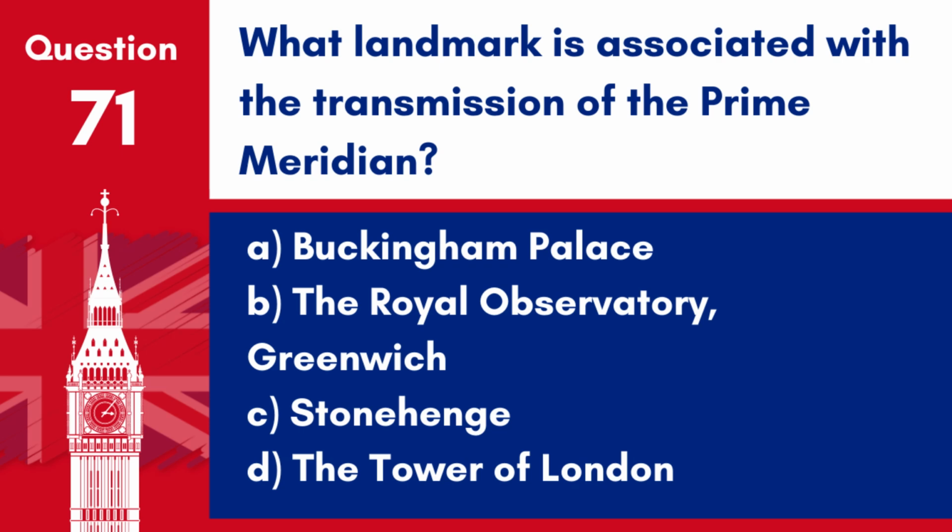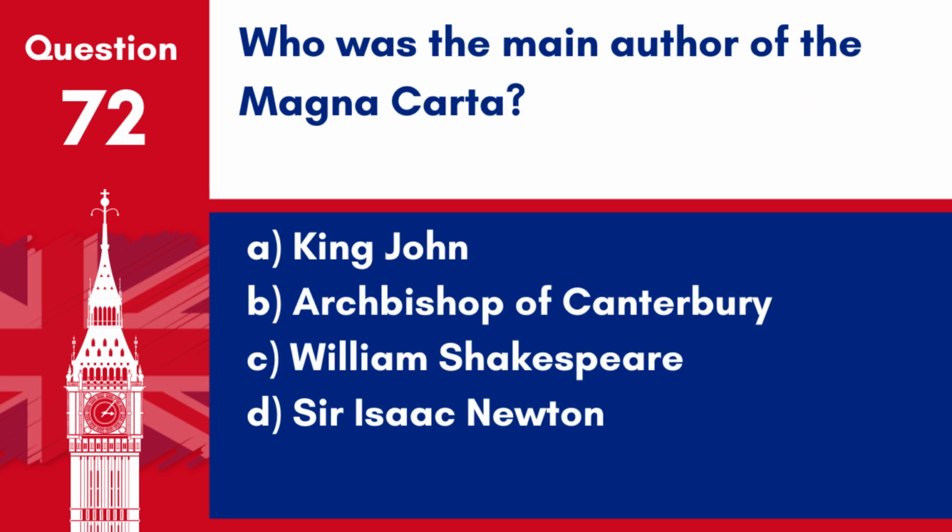Answer: B. The Royal Observatory, Greenwich. The prime meridian, the reference line for Greenwich Mean Time, passes through the Royal Observatory in Greenwich. Question 72. Who was the main author of the Magna Carta? A. King John. B. Archbishop of Canterbury. C. William Shakespeare. D. Sir Isaac Newton.